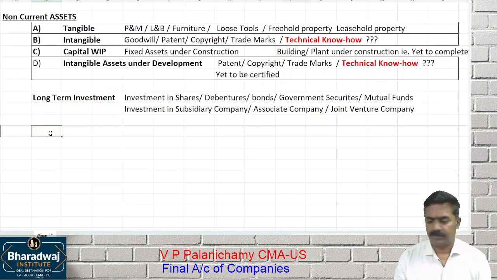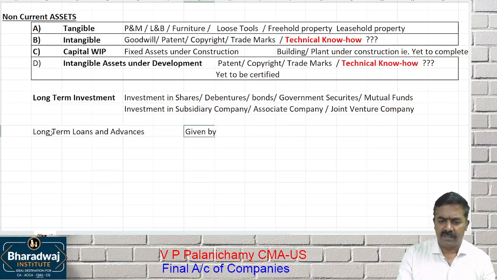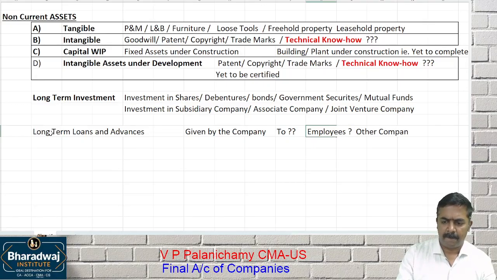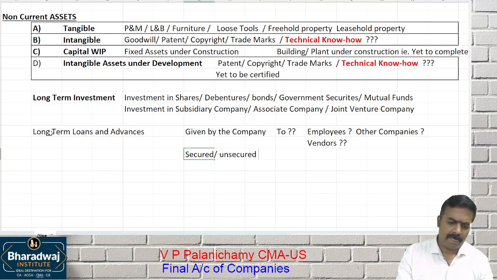What is the next item? Long-term loans and advances. Is it taken by the company or given by the company? Given by the company. To whom is it given? You have to give details. Is it given to employees, other companies, or vendors? Is it secured or unsecured? Unsecured loan. You have to give the details about it.